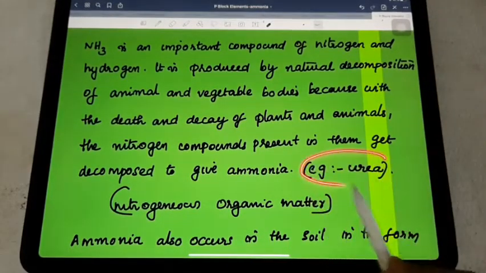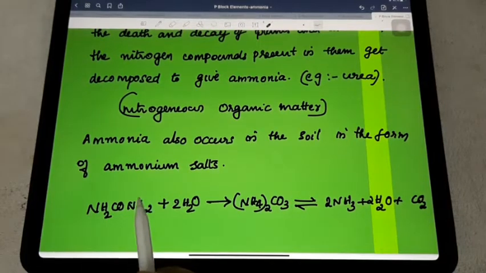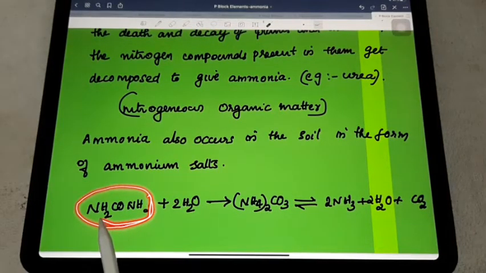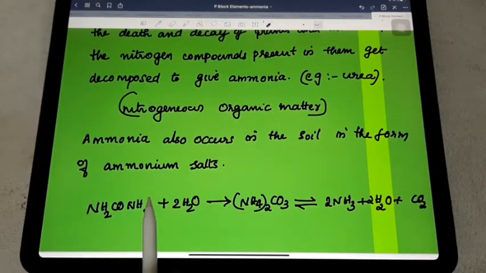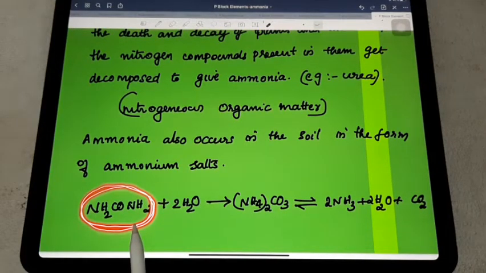An example is urea. Urea's chemical formula, which I have written here, is NH2CONH2. This is the nitrogen compound present in the organic matter, that means nitrogenous organic matter. As I said earlier, this is a natural compound, obtained from the death or decay of plants and animals.